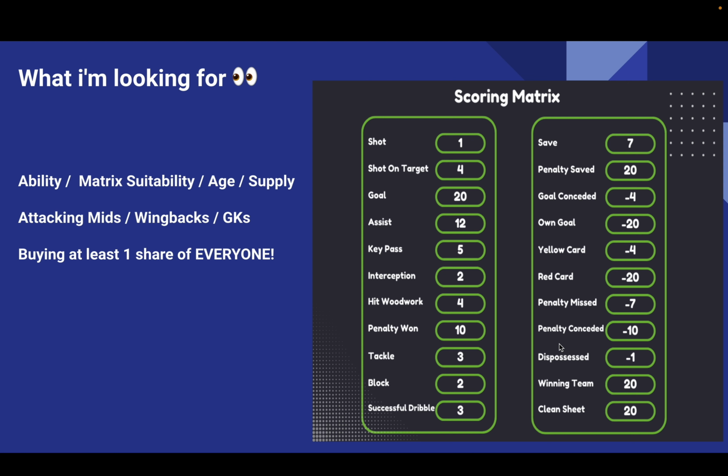So, does the player suit the matrix? And then obviously general ability. Is what the player's done in previous seasons sustainable? Are they a higher tier quality of player? So for example,